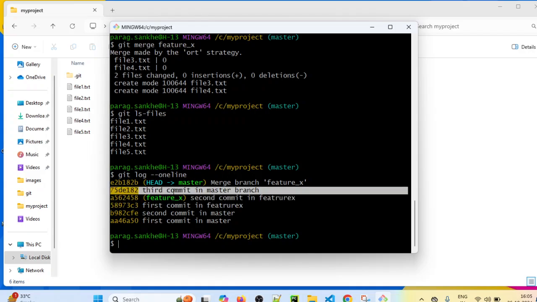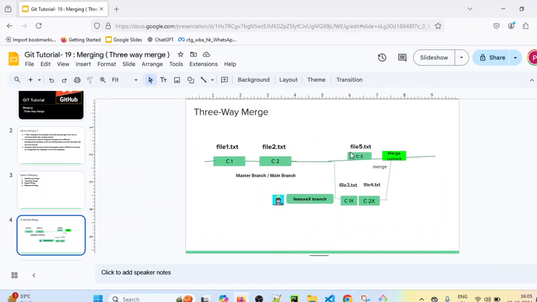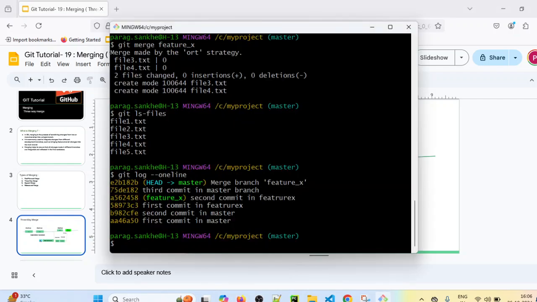If you see, the third commit in master branch, this one in which we added file5.txt. Along with these 5 commits, there is one more new commit called a merge commit, which is created automatically by Git. That is the latest one now.